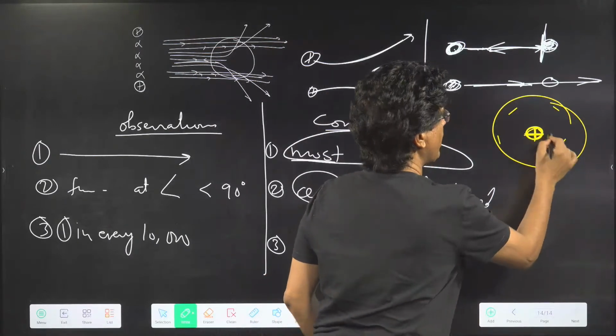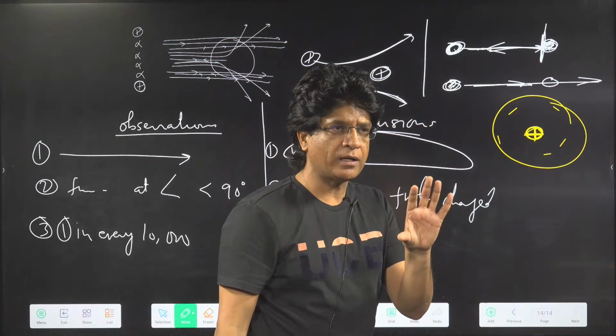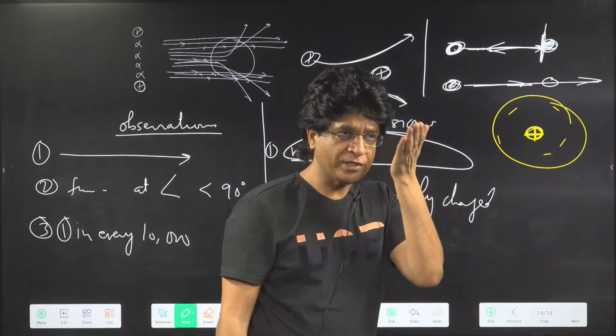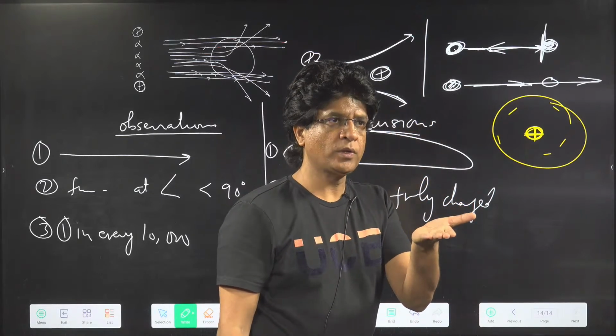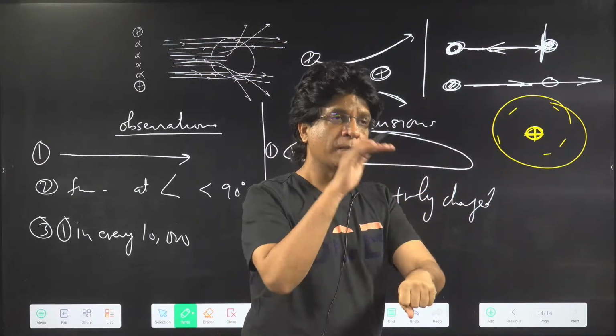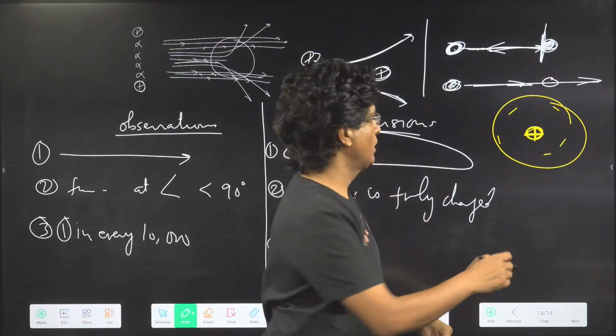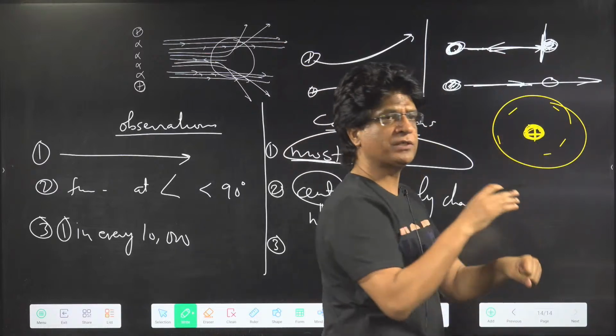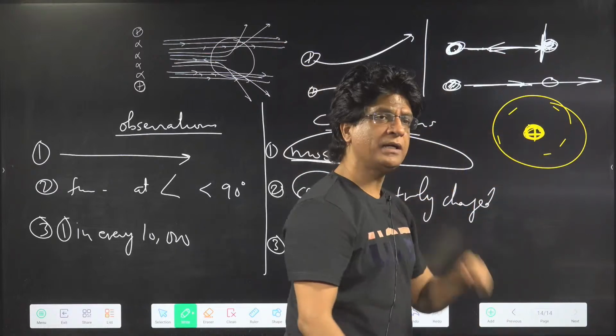At the nucleus. Now this charge cannot stay in air. It needs something to stay. Yes or no? Some mass must be there. If there is a charge, there must be mass. Since it is having a positive charge, that means most of the mass should also be at the center.